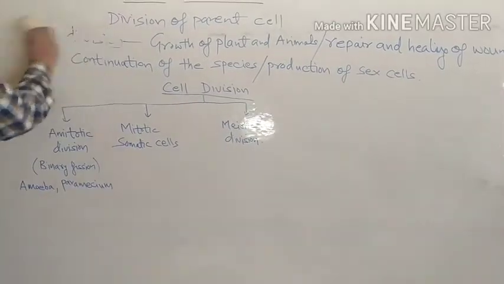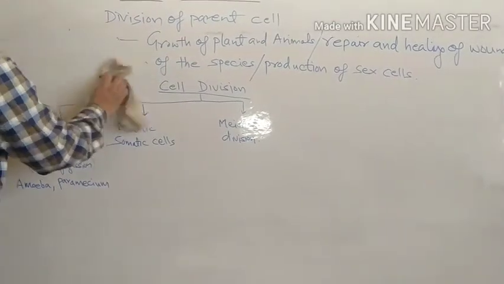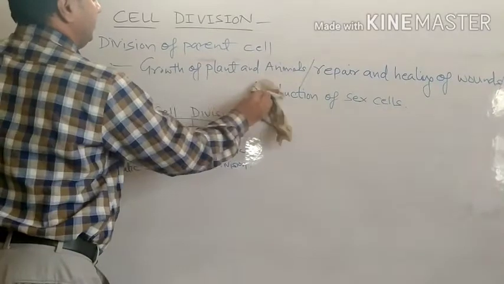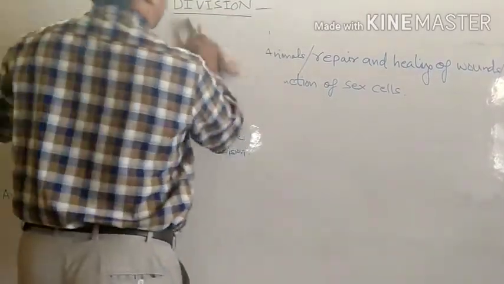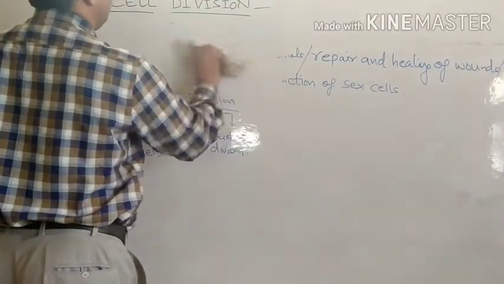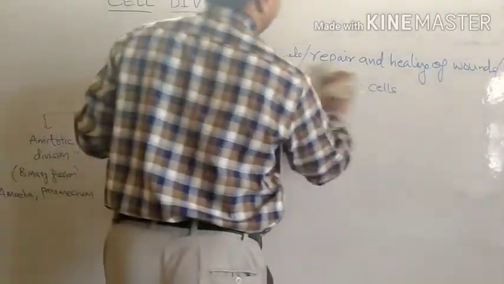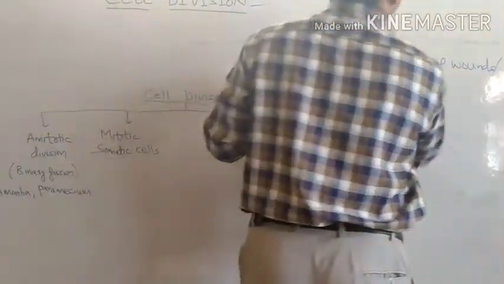So before going further, we will discuss what is cell cycle. When we are talking about cell cycle, it includes the stages from growth of the cell to its division. All the stages from growth of the cell to its division are called cell cycle.